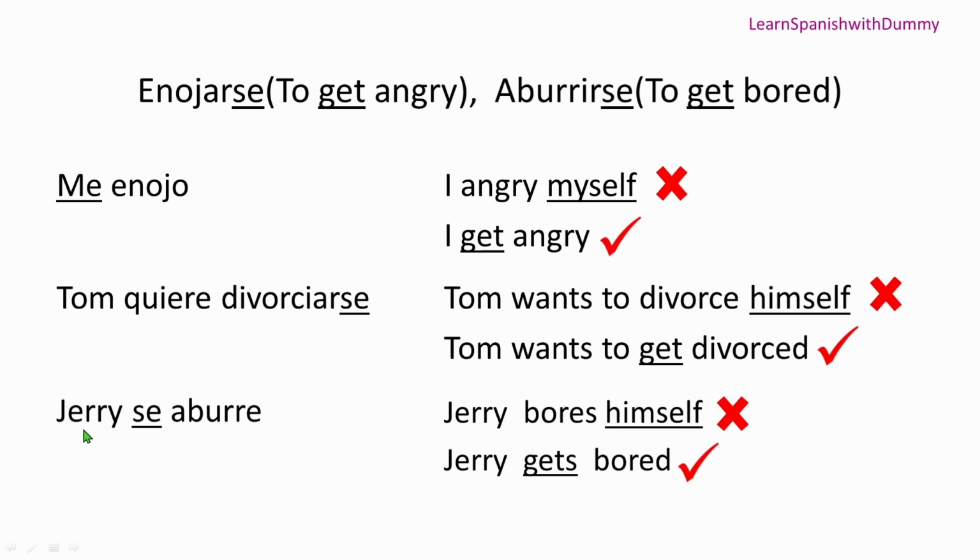Now, this is Jerry se aburre. It means Jerry bores himself, right? It doesn't make sense. How can Jerry bore himself? But the right translation would be Jerry gets bored, right? Perfect. Now, still, if you are questioning why you need to put se here, it is simple because it's a reflexive verb, right? Enojarse is a reflexive verb, to get angry. Aburrirse is a reflexive verb, so you need to put a reflexive pronoun. That's compulsory, right?